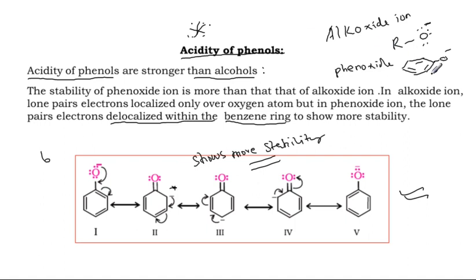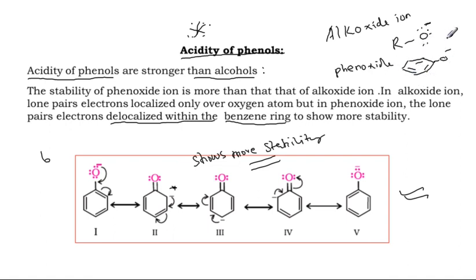Now comparing phenoxide and alkoxide, phenoxide is more stable, alkoxide less stable. At the same time, phenol undergoes ionization, which means it loses hydrogen, and phenoxide is formed.